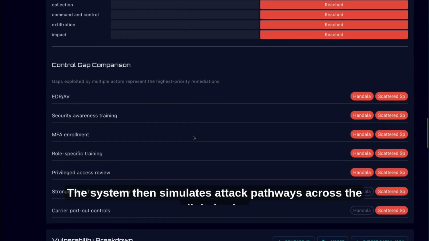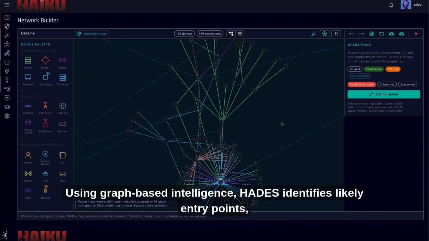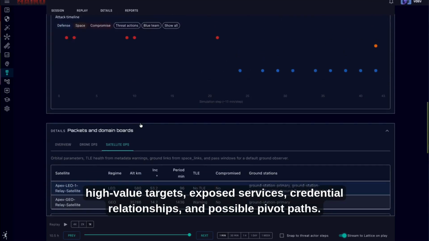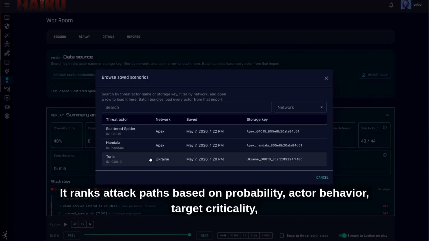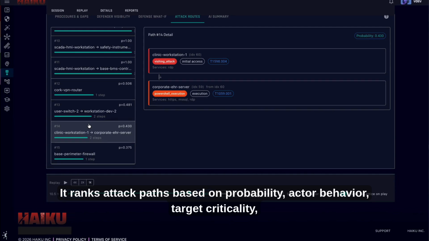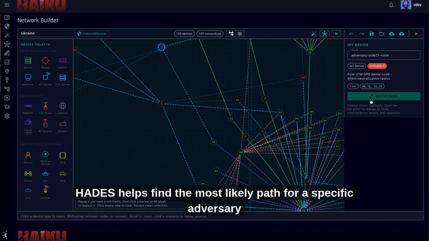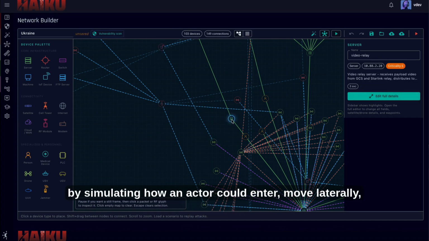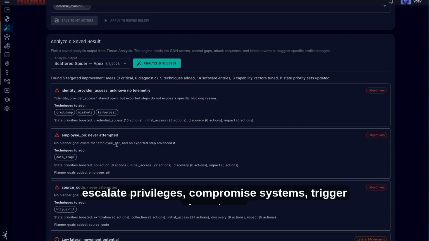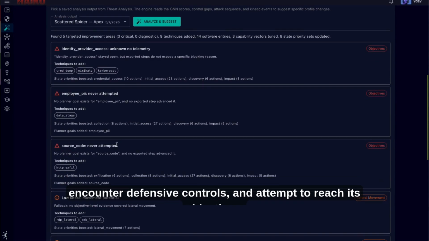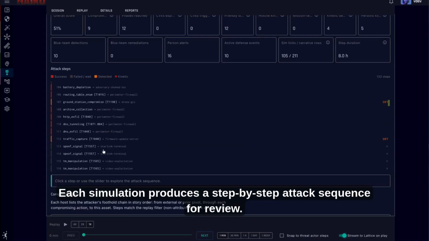The system then simulates attack pathways across the digital twin. Using graph-based intelligence, HADES identifies likely entry points, high-value targets, exposed services, credential relationships, and possible pivot paths. It ranks attack paths based on probability, actor behavior, target criticality, technique alignment, and mission impact. HADES helps find the most likely path for a specific adversary by simulating how an actor could enter, move laterally, escalate privileges, compromise systems, trigger detections, encounter defensive controls, and attempt to reach its objectives. Each simulation produces a step-by-step attack sequence for review.